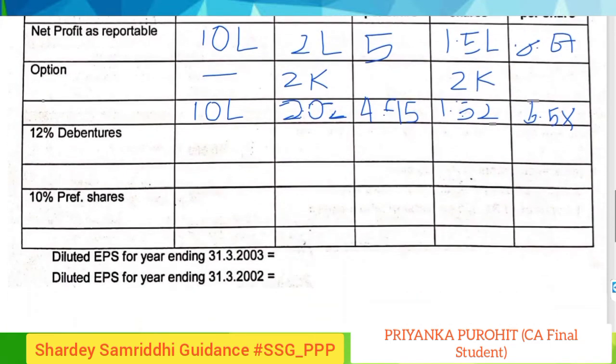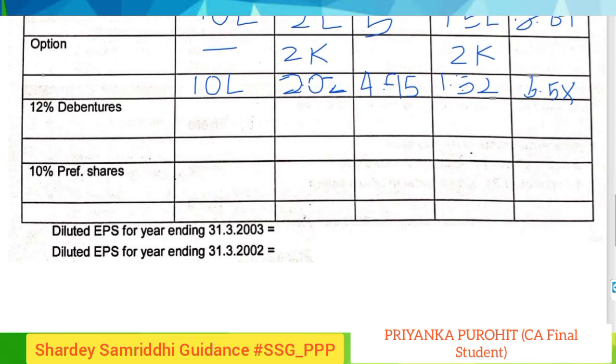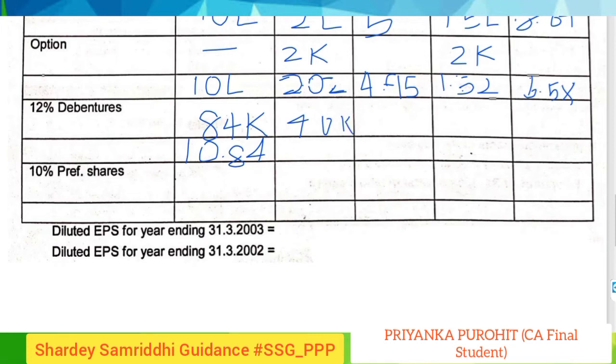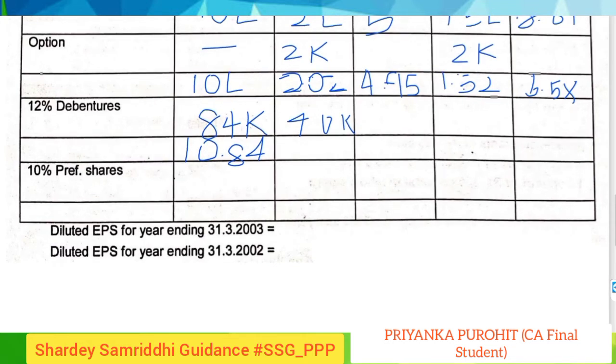Now moving further, we will look into the debentures. For debentures, we are considering debentures first because it was given the second rank. The earnings were increasing by 84,000, so we will add this also. So our revised earnings will be 10.84, and the number of shares will be increased by 40,000. So the revised number would be 2.42.